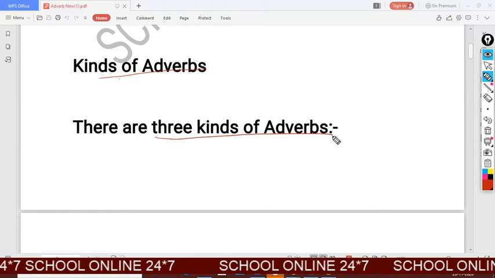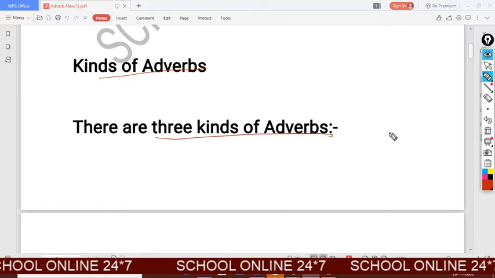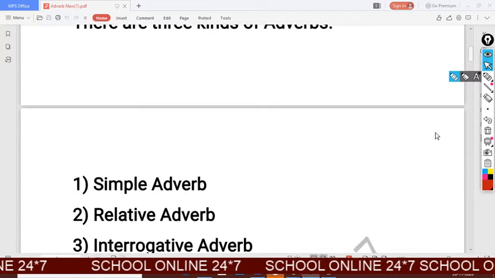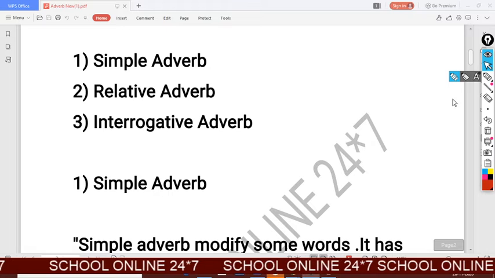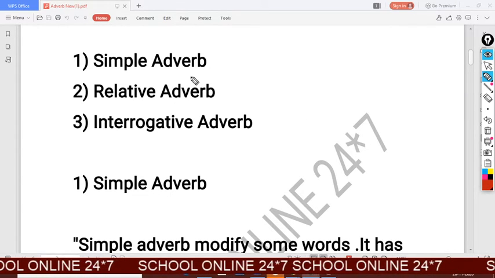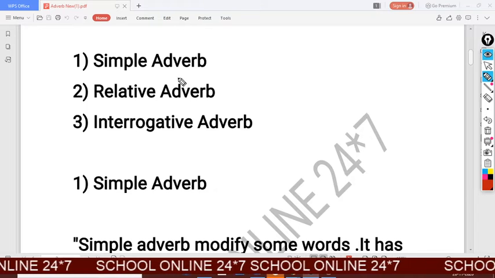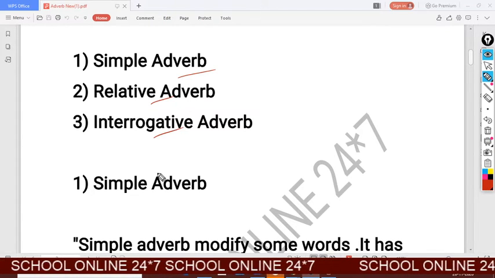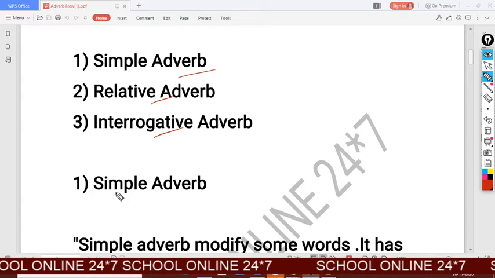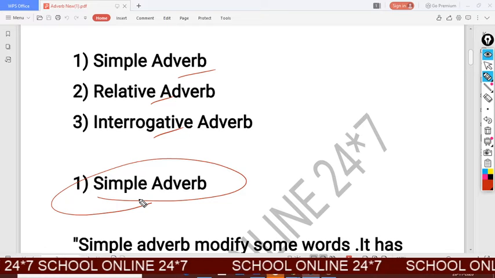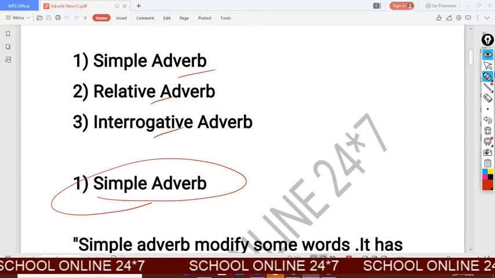Three kinds of adverbs. Now we will discuss each kind separately. There are three kinds of adverb. First, simple adverb. Second, relative adverb. Third, interrogative adverb. So first of all, we will know more about simple adverb. It is your first type of adverb.